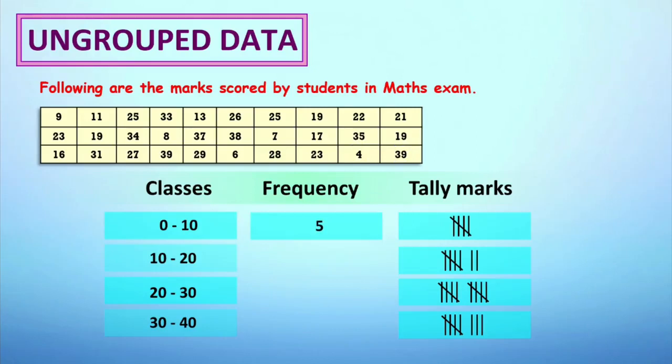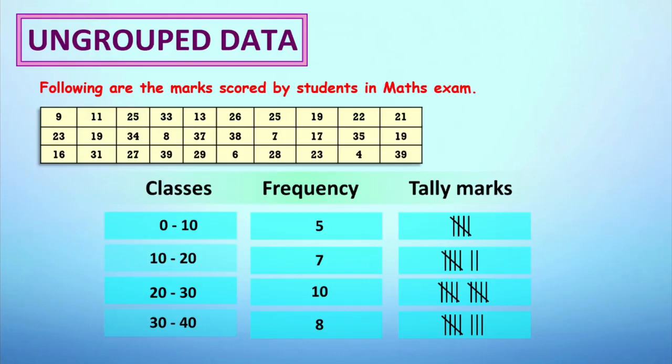After completing the table, we write down the frequency of the respective class intervals. As you can see, class interval 0 to 10 has 5 students. That simply means there are 5 students scoring between 0 to 10, 7 students scoring between 10 to 20, 10 scoring between 20 to 30, and there are 8 students who have scored above 30 and less than 40.